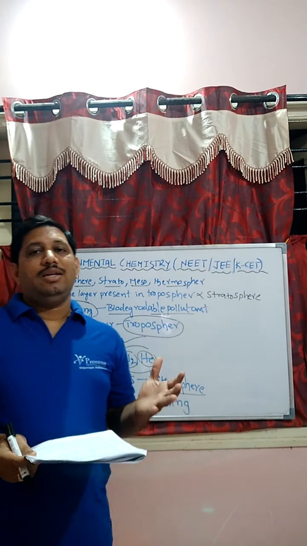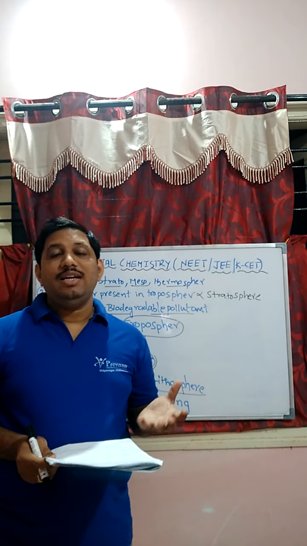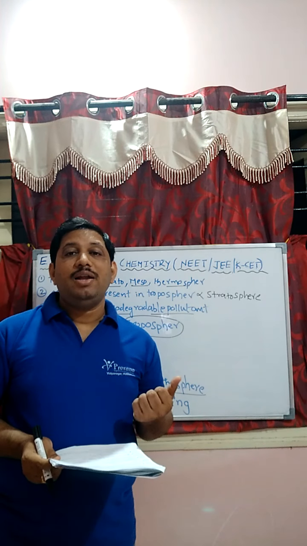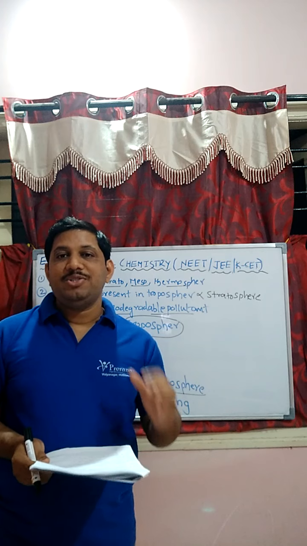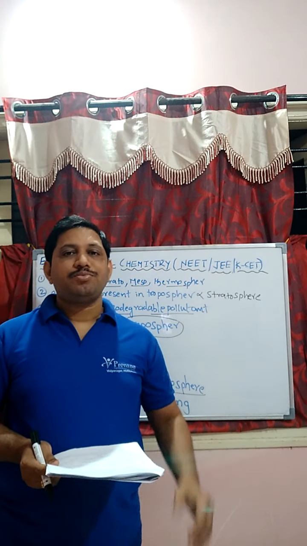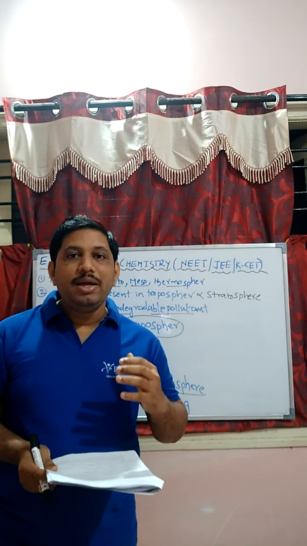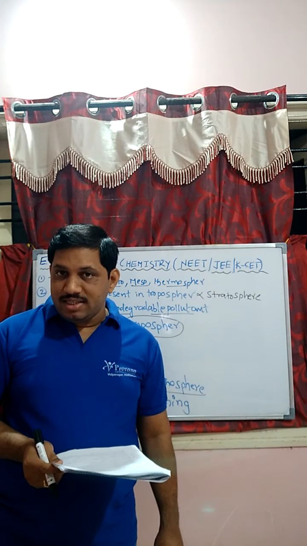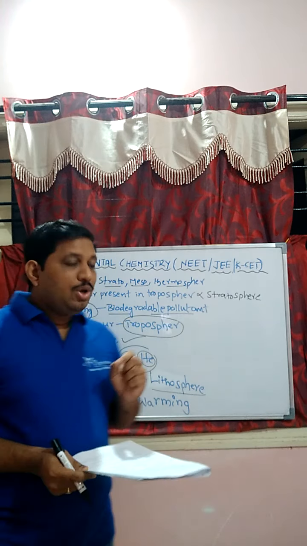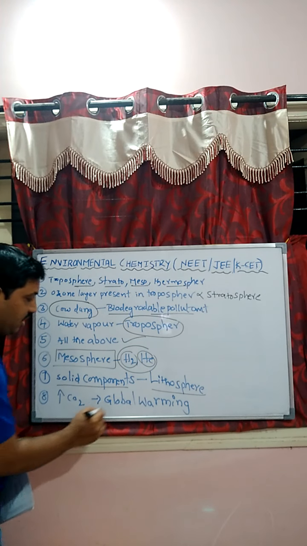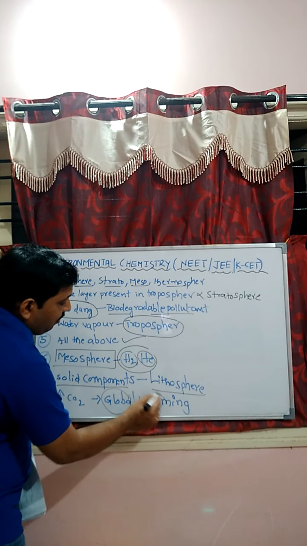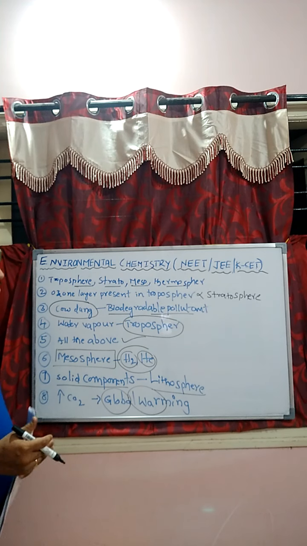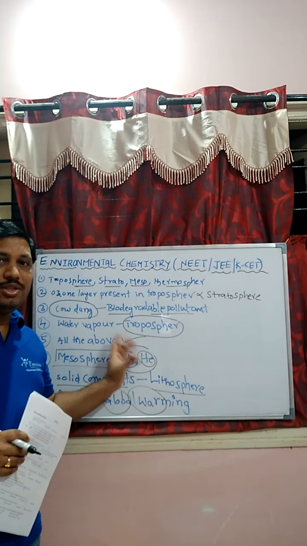We know that the temperature of the earth increases due to an increase of carbon dioxide in the atmosphere. This phenomenon is known as global warming. The globe is heated, and due to this reason that phenomenon is known as global warming. Clear, students? Copy this.